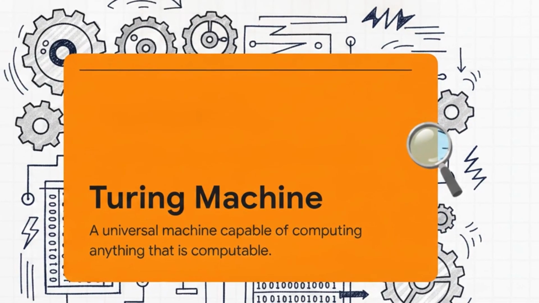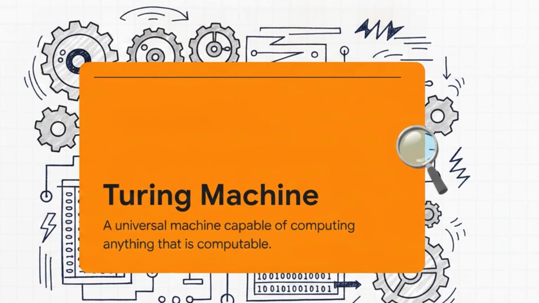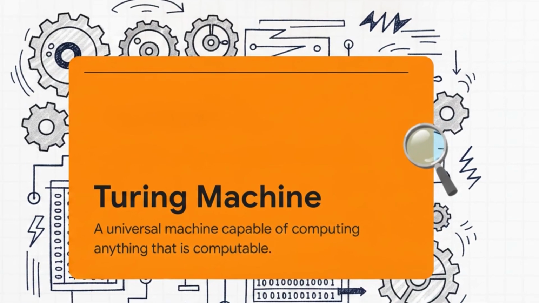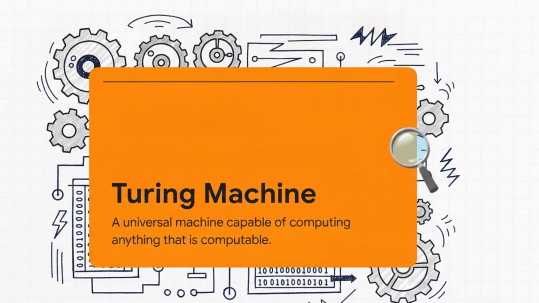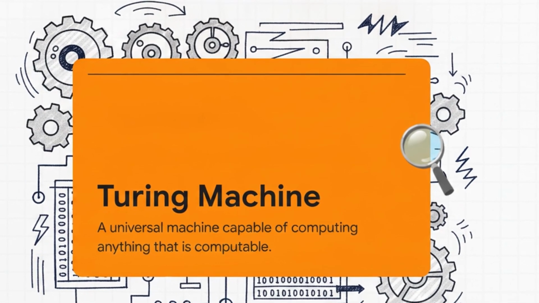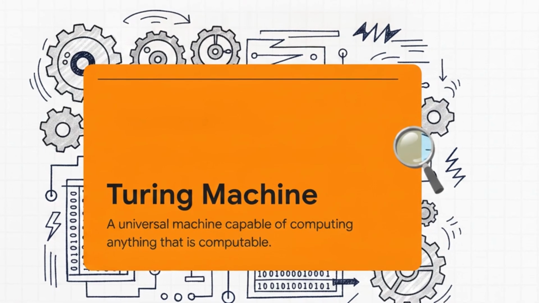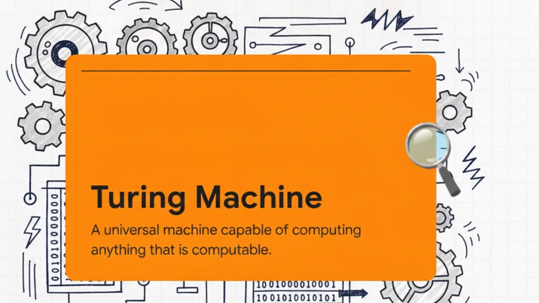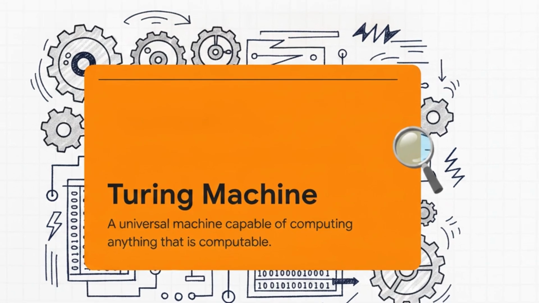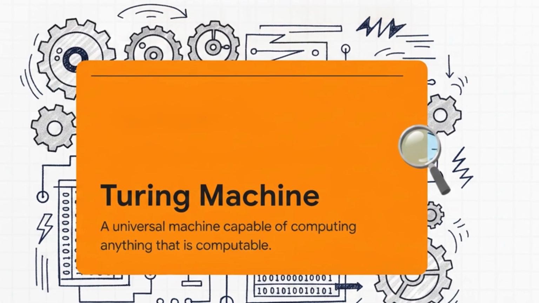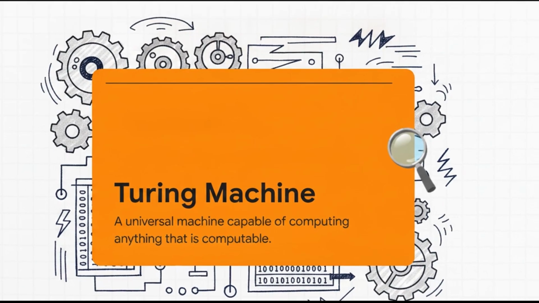But the absolute game changer of this era comes down to the brilliant British scientist Alan Turing. In 1936, he published a paper outlining a universal machine. The idea was beautifully simple but totally revolutionary, a theoretical device capable of computing literally anything that is computable. Every modern computer you use today is based entirely on his foundational ideas. Turing even went on to use these principles to help crack Nazi codes during World War II.